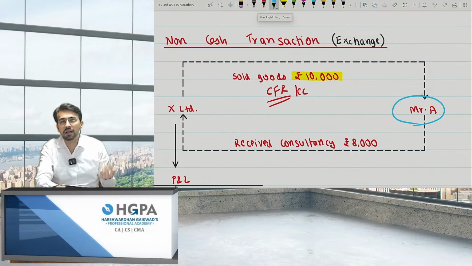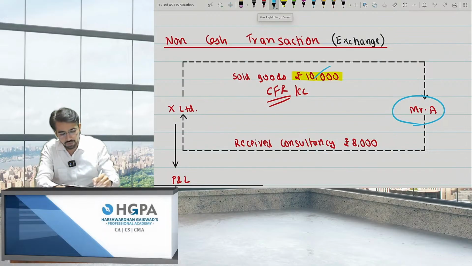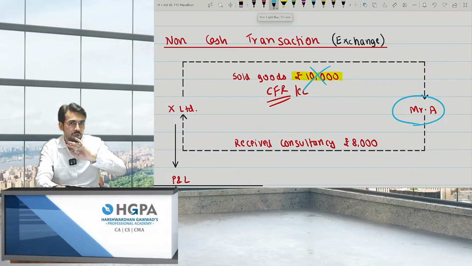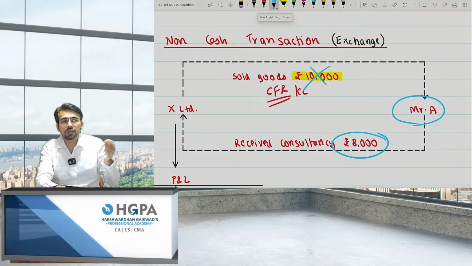Let's say GST and income tax returns will charge only 8,000. You will charge only 8,000, but I told you, okay, that's completely okay. You are still my student. Take the CFR lectures and file my returns, right? At that point of time, I will not book revenue of 10,000 since the CFR was 10,000. No, I'll book revenue on the fair value of goods or services received and not given.